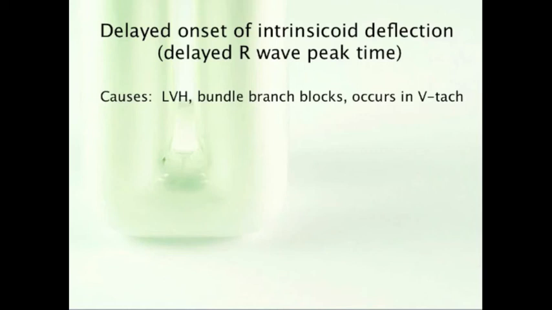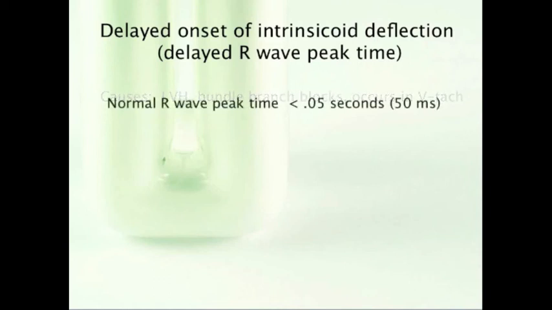When the myocardium is thickened, it takes longer than normal for the R wave to complete its rise from base to peak. Delayed onset of intrinsicoid deflection is also seen in bundle branch blocks and a few other things. And what is the normal value for the R wave peak time? Normal R wave peak time, less than 0.05 seconds, or approximately one small box.